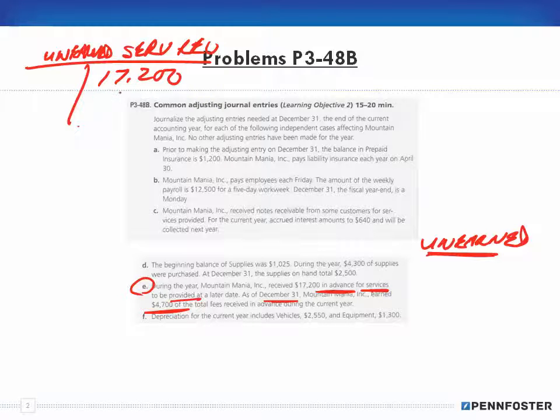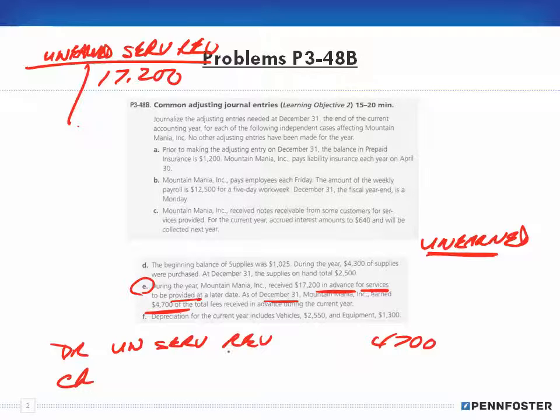So if we earn $4,700, that means we have to reduce the unearned by the 4,700. Well, if that was a credit, to reduce it, we would debit it. So I end up debiting unearned service revenue for the 4,700, and debits have to equal credits, so I credit something else.